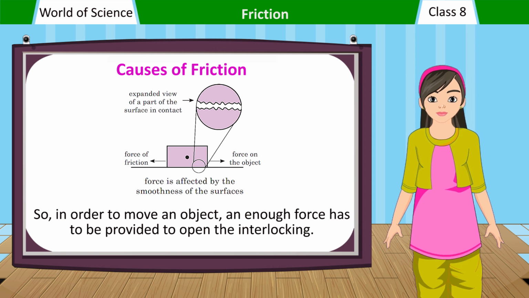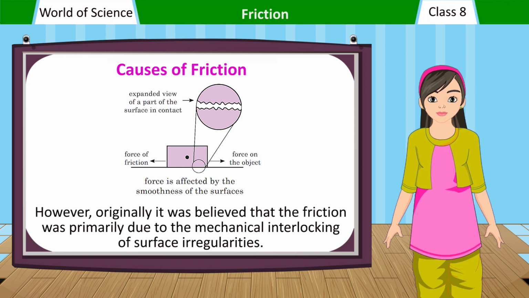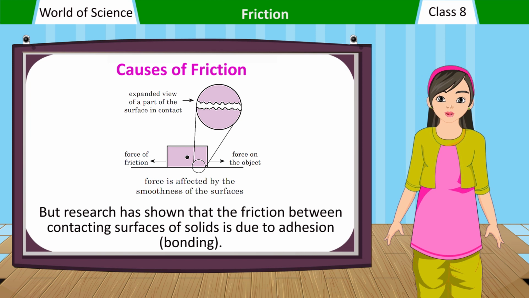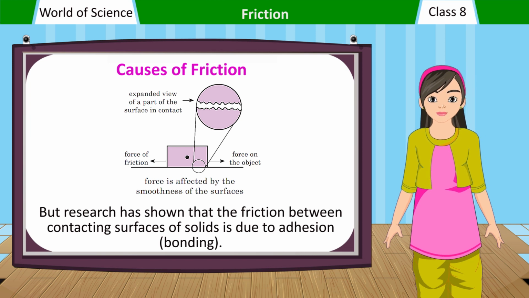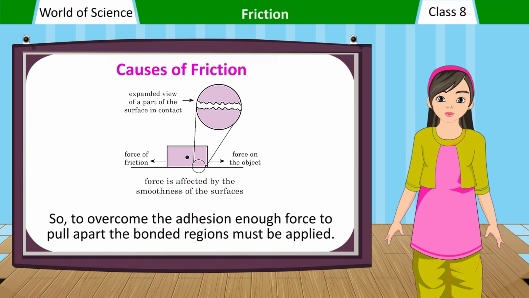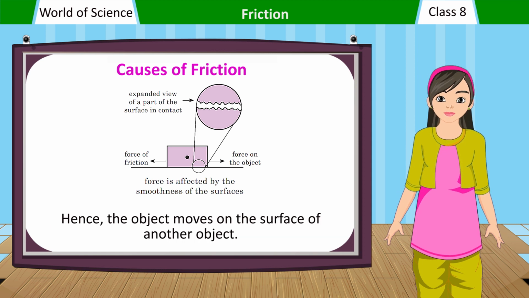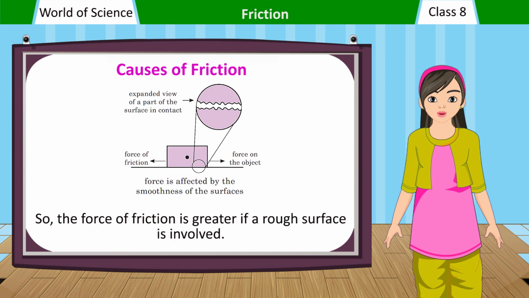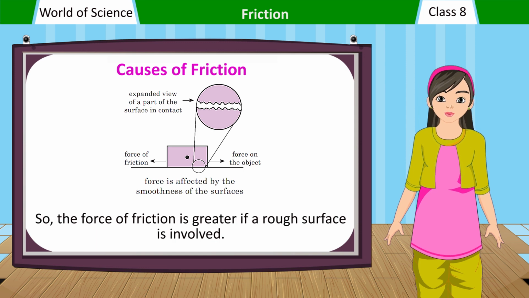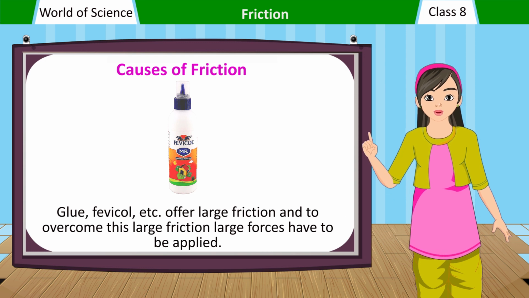However, originally it was believed that friction was primarily due to the mechanical interlocking of surface irregularities. But research has shown that the friction between contacting surfaces of solids is due to adhesion, bonding. So, to overcome the adhesion, enough force to pull apart the bonded regions must be applied. Hence, the object moves on the surface of another object. So, the force of friction is greater if a rough surface is involved. Glue, Fevicol, etc. offer large friction, and to overcome this large friction, large forces have to be applied.